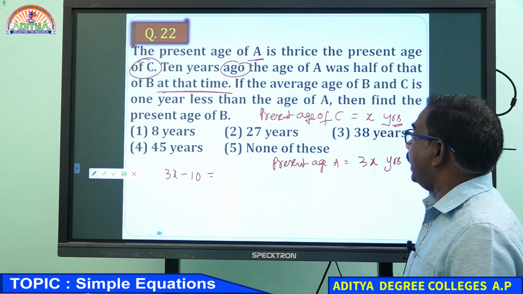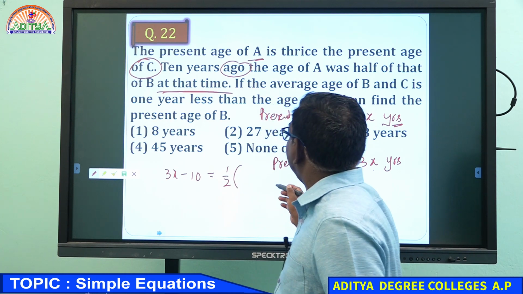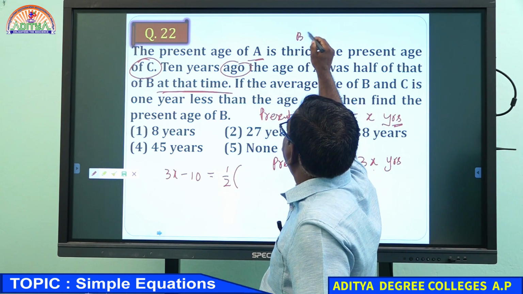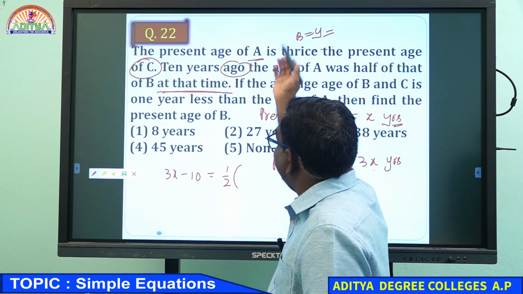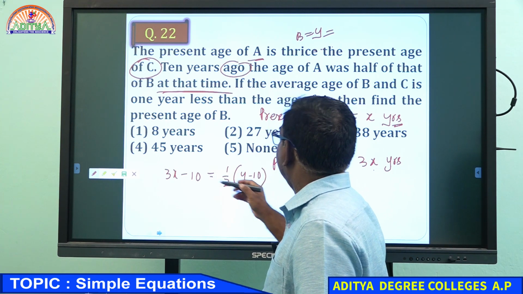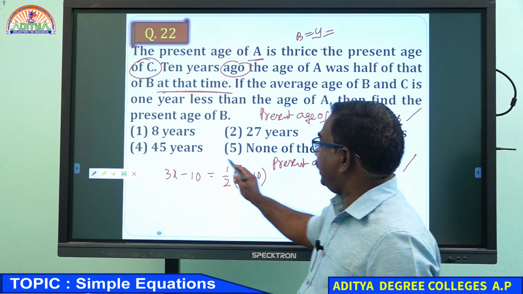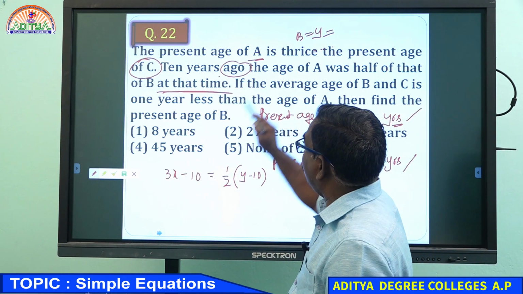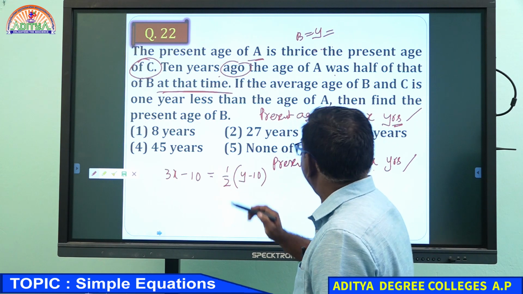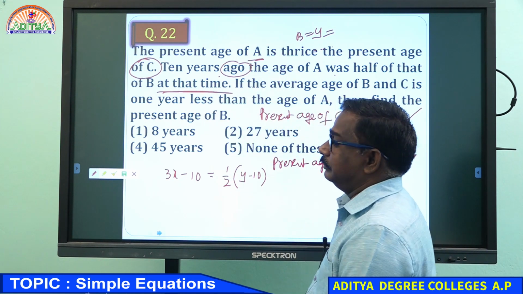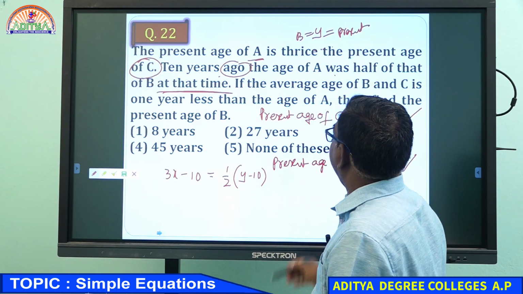Suppose we take B's age as y, because there is no condition on B. So 10 years ago, B's age was y minus 10. So this is the condition.